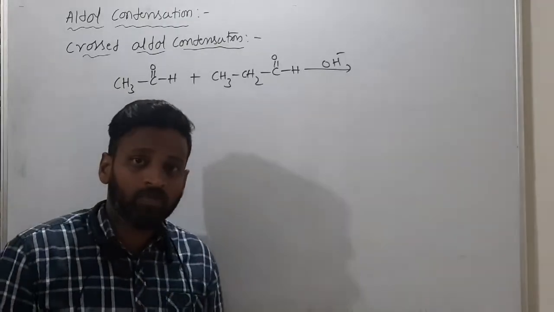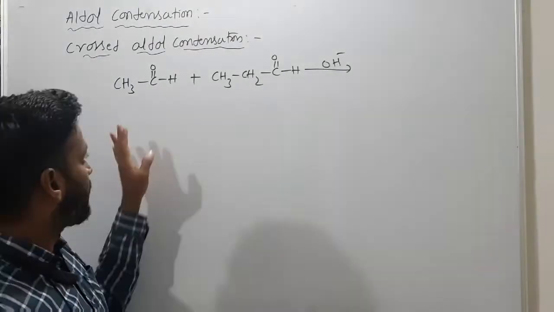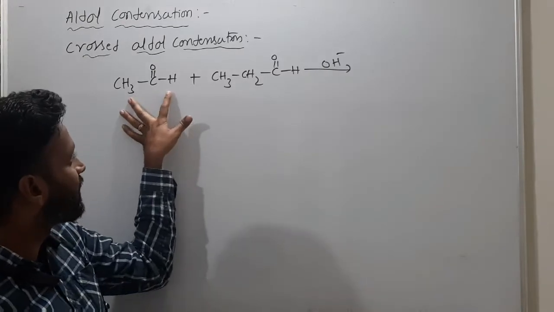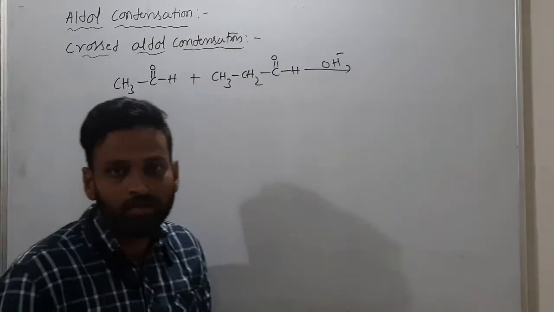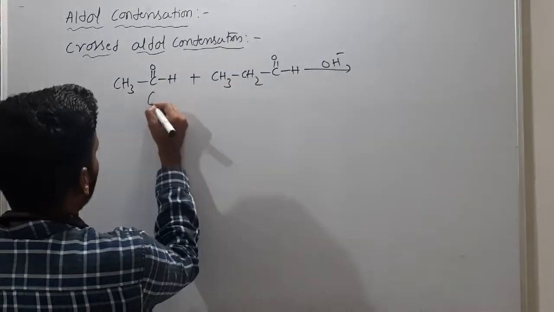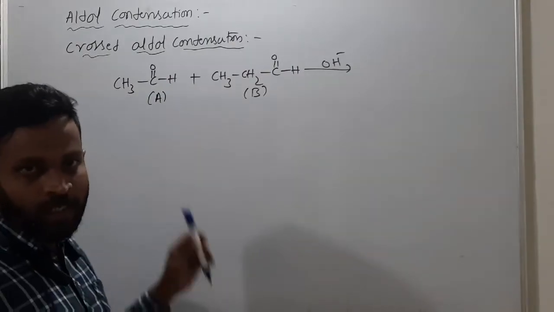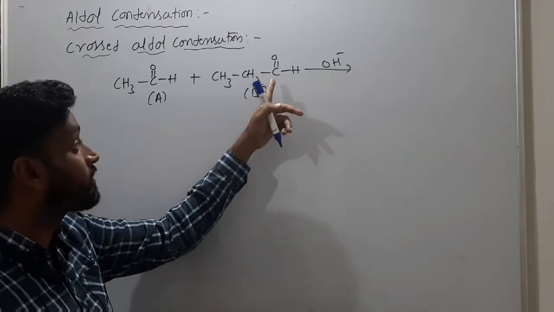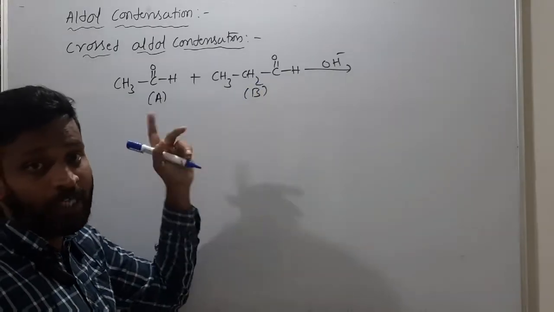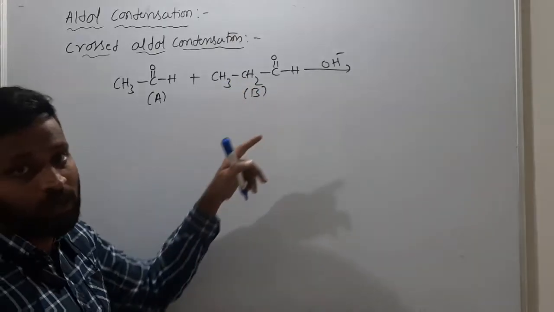Sir, how many types of products will form? Four products will form, because this is acetaldehyde and this is propanaldehyde, so again you have four possibilities. This is A and this is B. AA product means two acetaldehyde. BB product means two propanaldehyde. AB product means removal of proton from propanaldehyde.